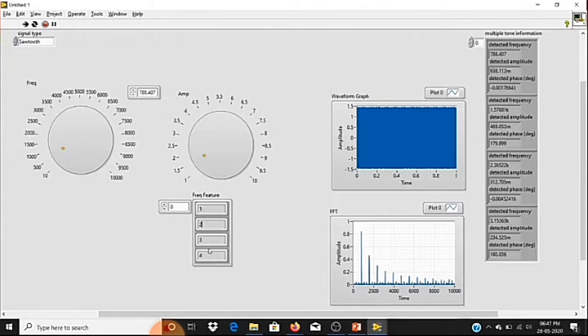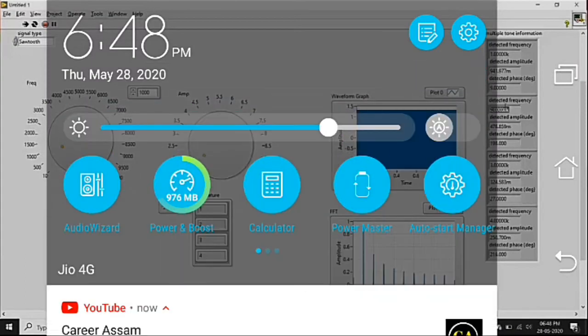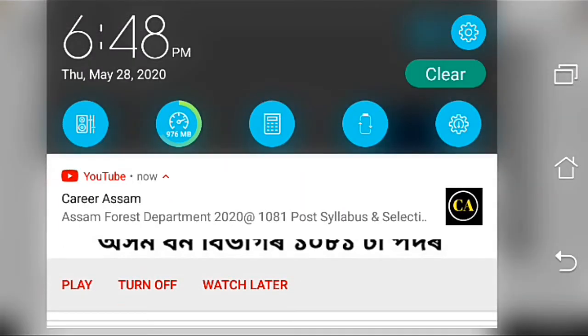Why? Because here I'm dividing each tone's frequency by my fundamental frequency. Let me give some whole number, let me give it as 1000. My actual fundamental frequency is 1000, and in my first tone the detected frequency is also 1000. So if I divide 1000 by 1000, I'll get a value of 1, and the second detected frequency is at 2000. If I divide 2000 by my actual signal frequency, I'll get 2.